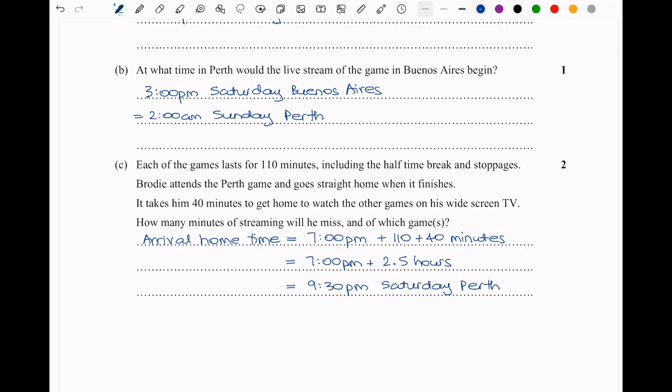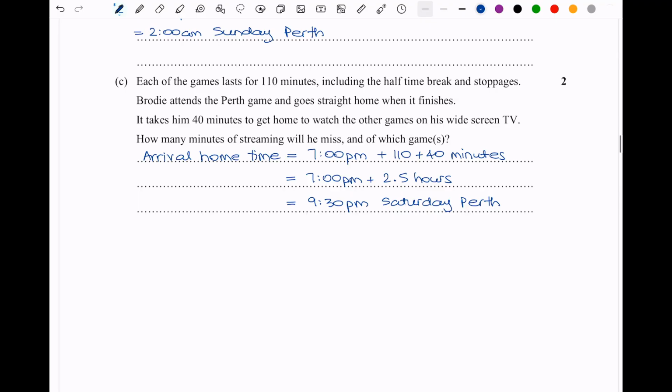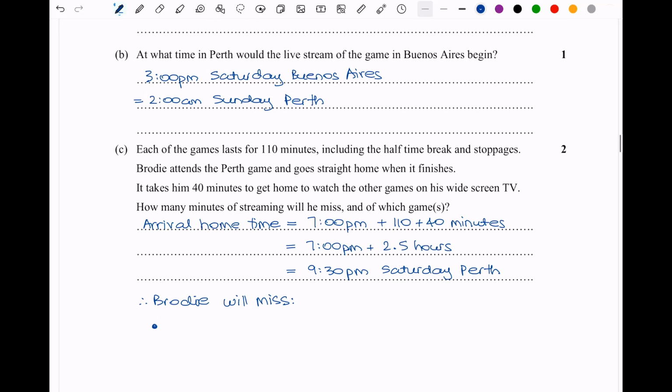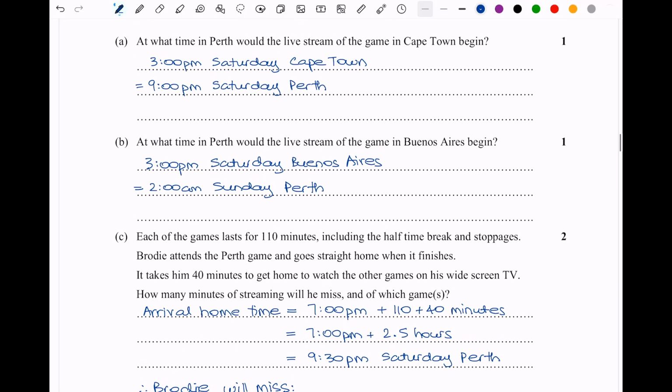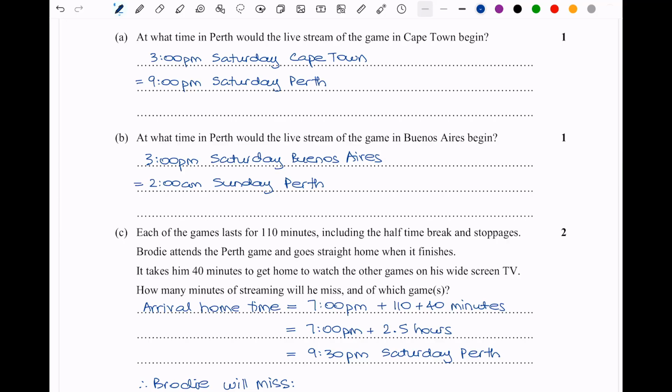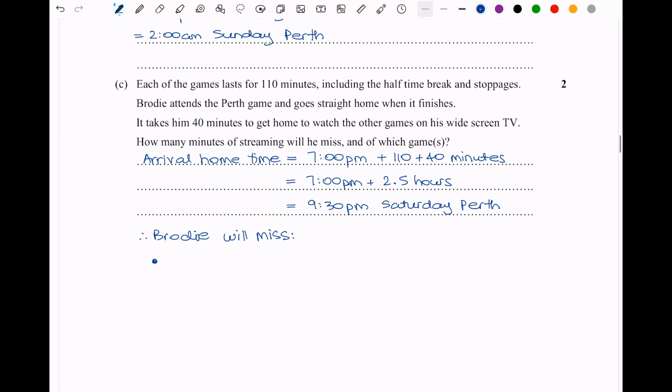So knowing that, we can now state our conclusion. We could say, therefore, Brody will miss, and let's think of these games one at a time. So if we say we're getting home at 9:30 on Saturday in Perth time, the Cape Town game, which started at 9 o'clock Perth time, Saturday, we're going to miss 30 minutes. So we'll say 30 minutes of the Cape Town game.